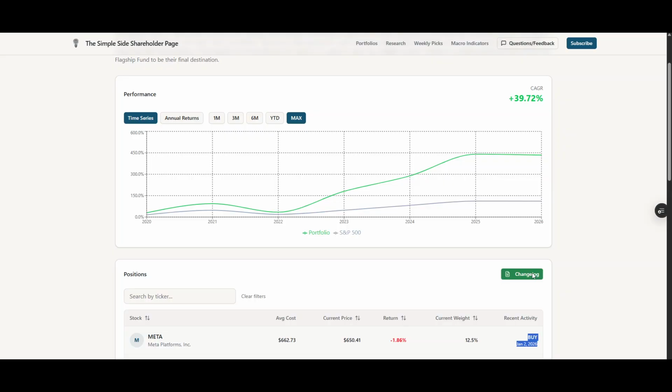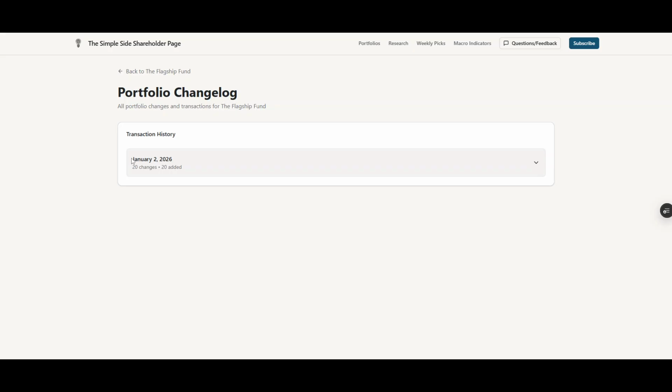And if you want to see all the trades that have happened, you can just click on this change log here, and it will show you January 2nd, 20 changes, 20 stocks added. And so every time that I add or remove or whatever with the stock, you'll be able to see all of this stuff pop up in here, and you'll be able to see all the returns, all the weight changes and all that stuff. I'm not going to open this because I don't want everybody to see the current portfolio.